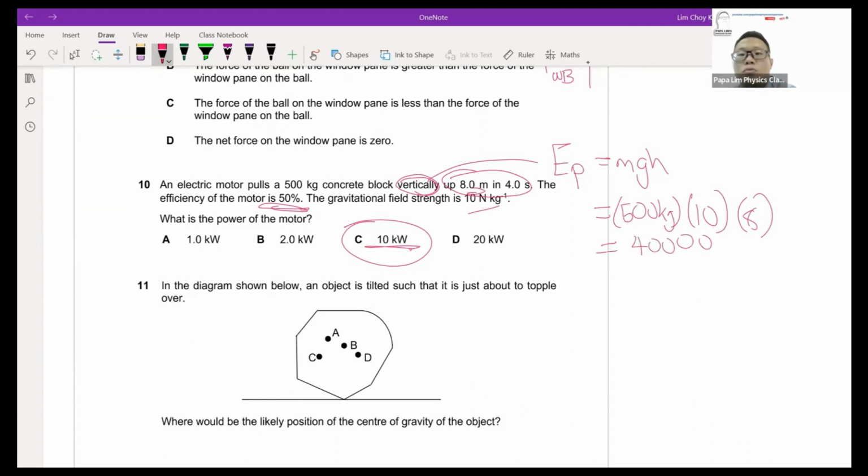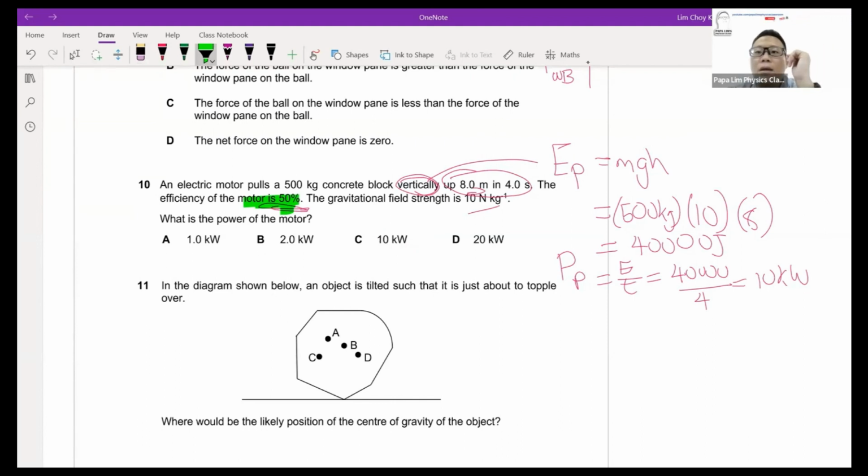And this will be the useful energy. So the useful power will be energy divided by time. It will be 40,000 joules divided by 4 seconds, which gives us 10 kilowatts. Based on the question, there is a 50% efficiency. So if my motor puts in 100%, 50% will be wasted and the other 50% will be useful. In this case, the useful power is 10 kilowatts, which is the 50%. So my power at 100% will be double of my 10 kilowatts, which is 20 kilowatts. So the answer here will be 20 kilowatts for my motor. That's the power of my motor.